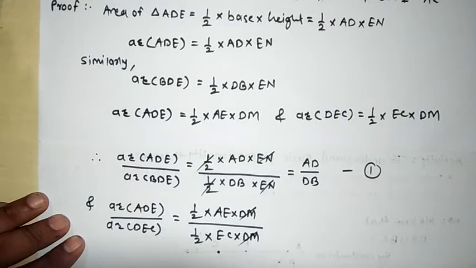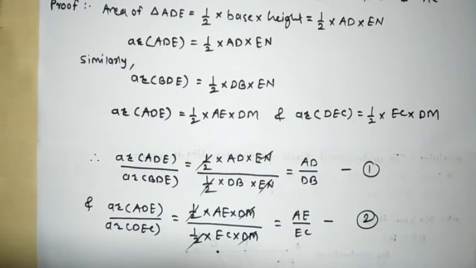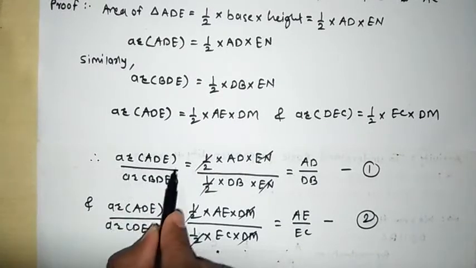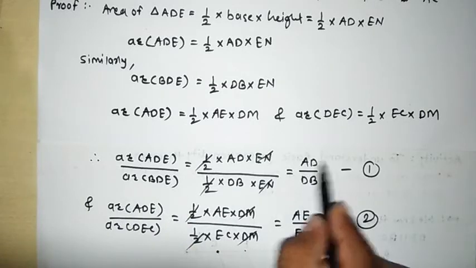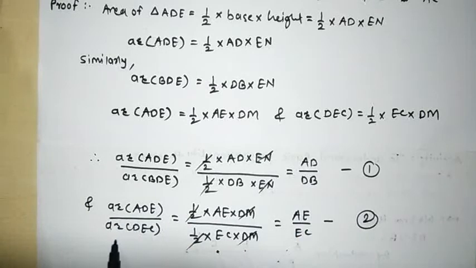Now this DM gets cancelled, and the half gets cancelled. What will remain here is AE by EC. Mark it as equation number 2. Now we got that area of triangle ADE divided by area of triangle BDE is equal to AD by DB, and area of triangle ADE divided by area of triangle DEC is equal to AE by EC.